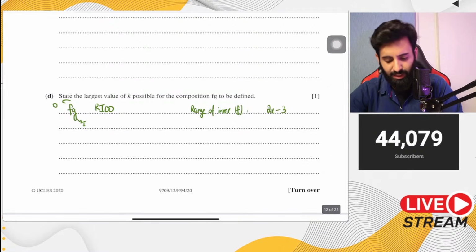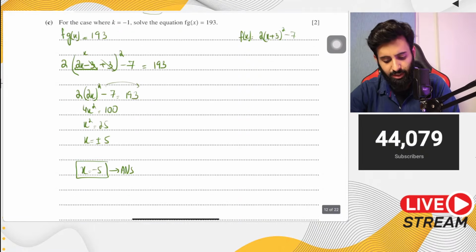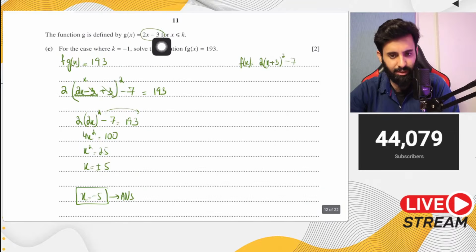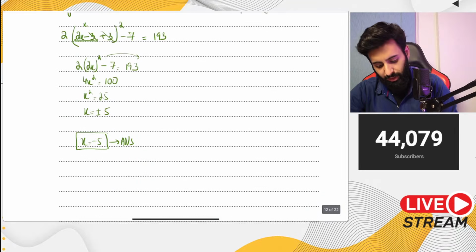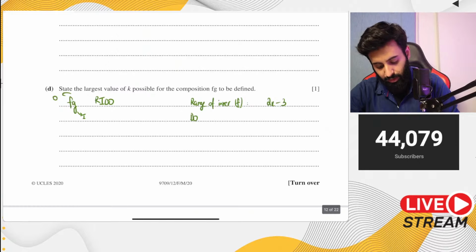It's going to be lesser than, because this is a straight line and x is lesser than or equal to k. Now what is the domain of the outer function?